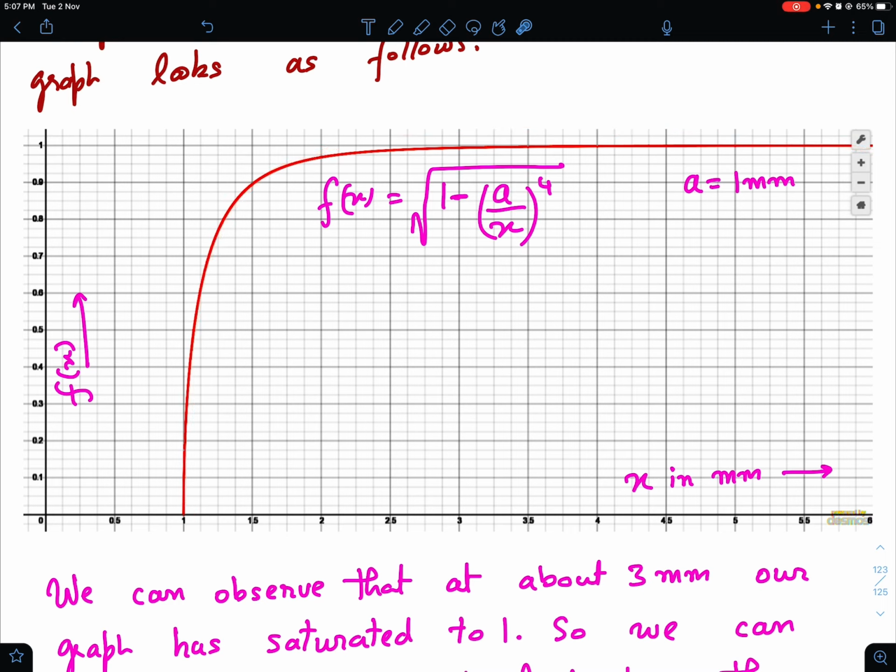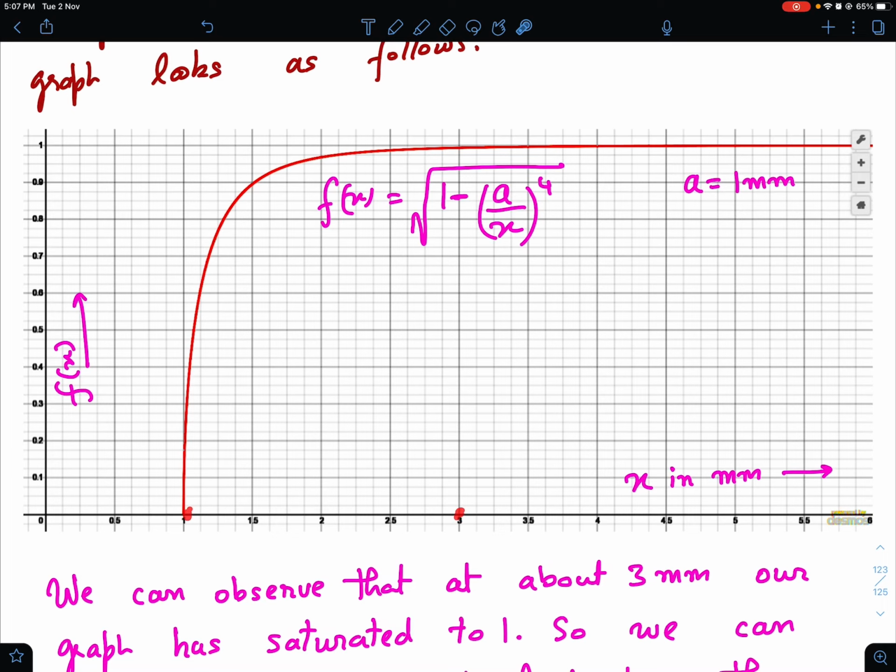So if my function is under root of 1 minus a by x to the power 4, the graph looks like as shown. This is the graph, okay. Here I plotted x in millimeter. So when x is 1 millimeter, the velocity, and here the velocity factor, is 0. But you can see very quickly, about x equal to, let us say, 3 millimeter, the velocity has become almost constant, equal to 1 meter per second, right? Or even at 2.5, it is about 0.99, okay, and even at 2 it is more than 0.9. So this is a very quickly saturating graph, right?